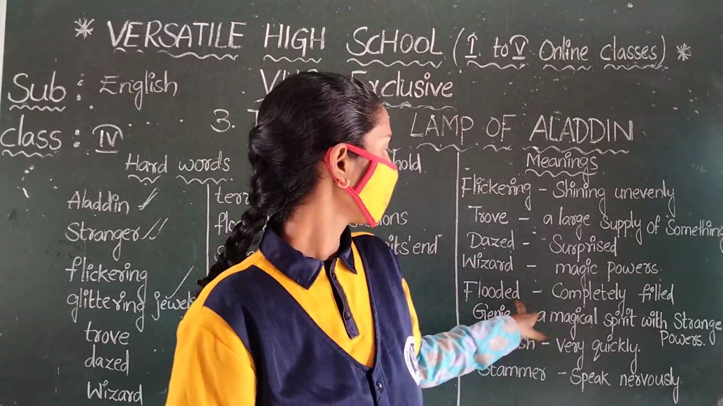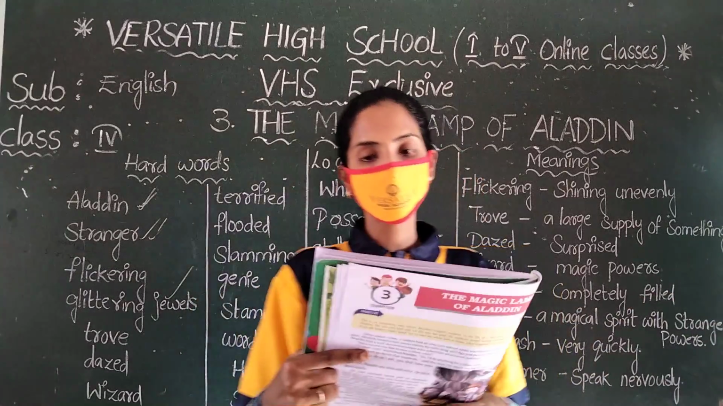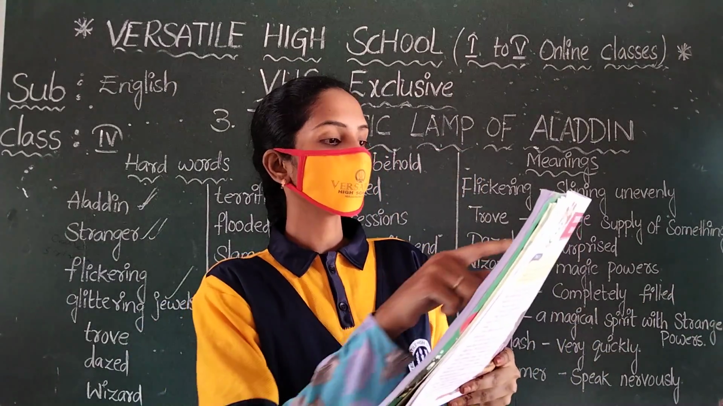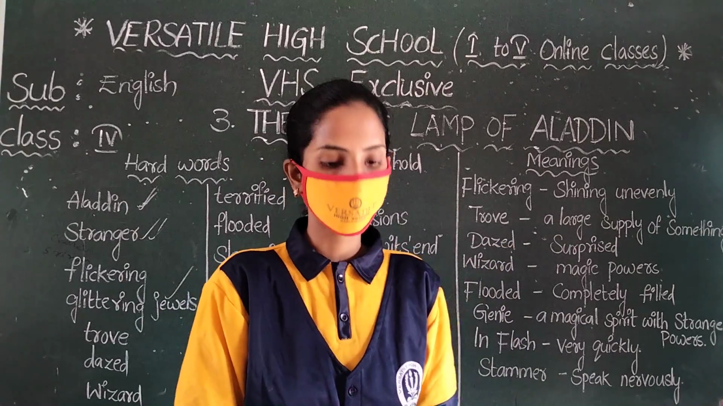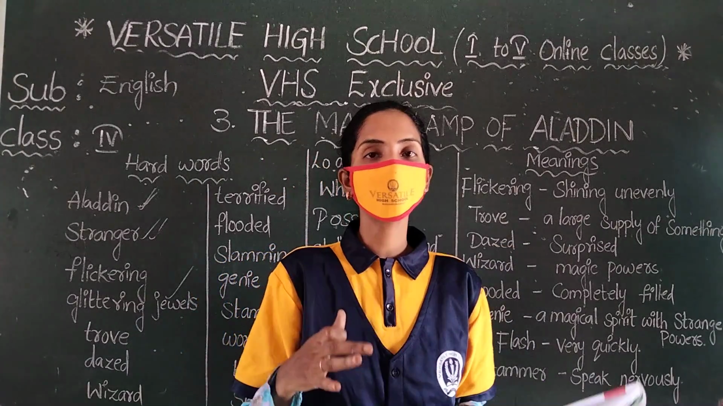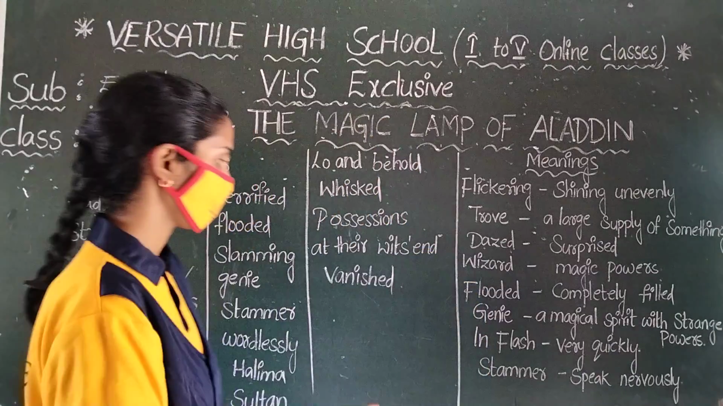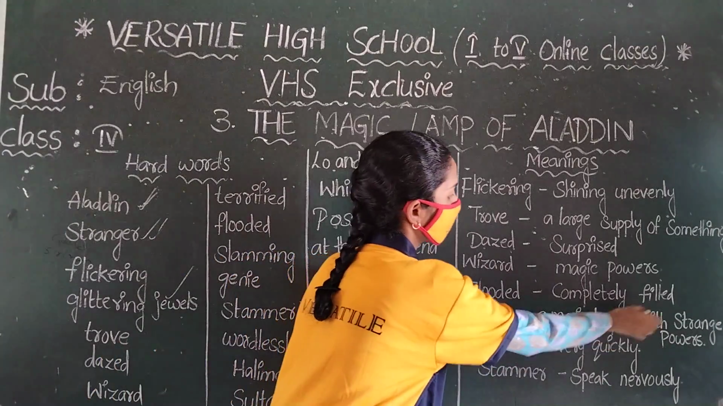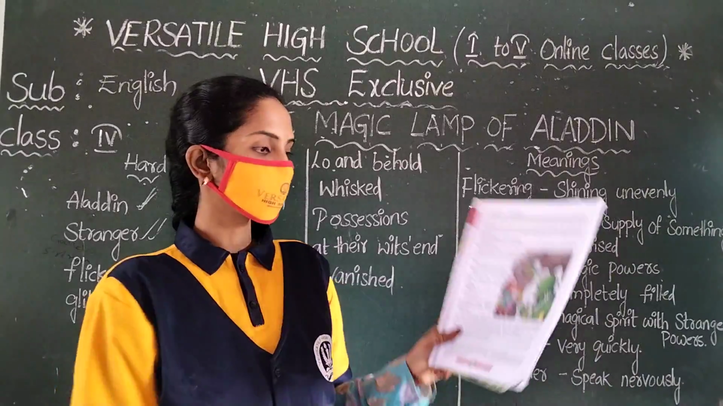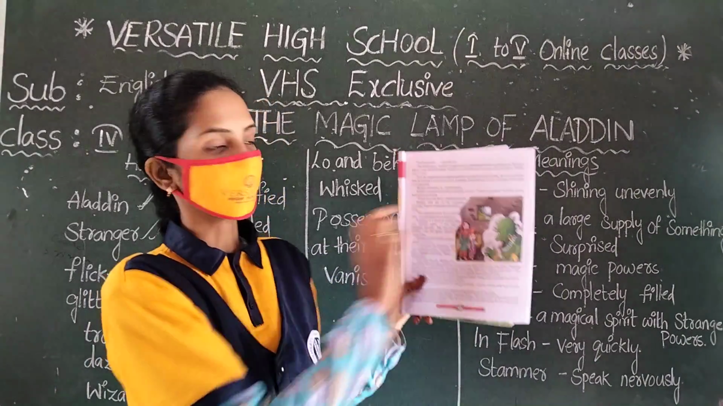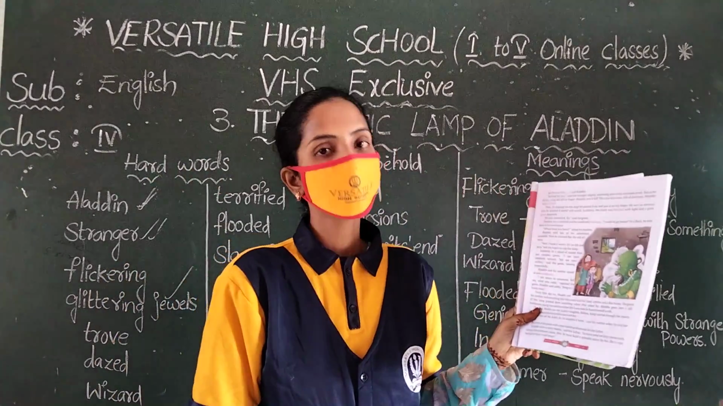Flooded means what? Completely filled. Okay, the room flooded with light and then the genie appeared. Yes, flooded with light and the genie came. Genie means what? A magical spirit with strange powers. Look at this picture. Yes, in this picture he is called a genie.